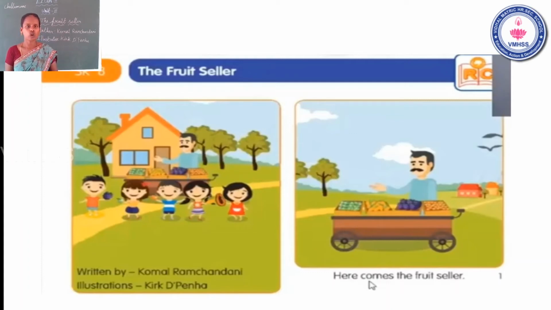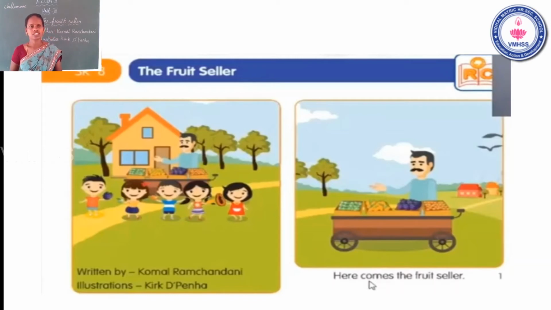After, you can follow me. Okay. Now I read the first page. See the first page. Here comes the fruit seller. Fruit seller means Pala Vyabari. Who sells the fruits? The fruit seller. He sells different types of fruits. Okay.